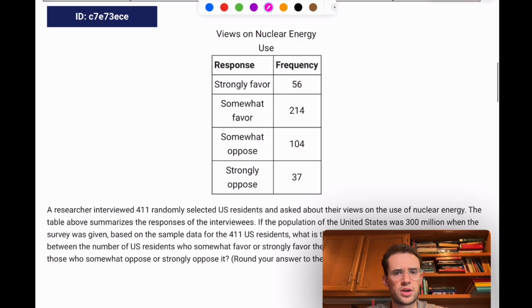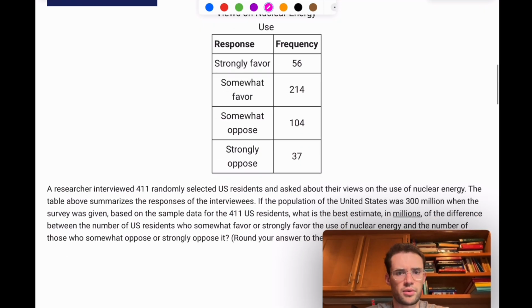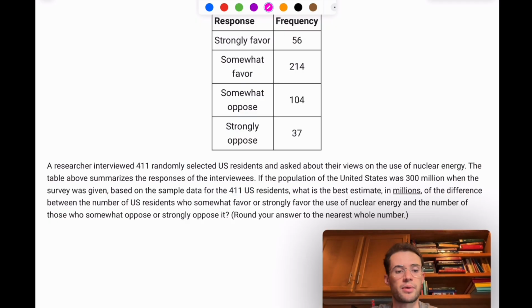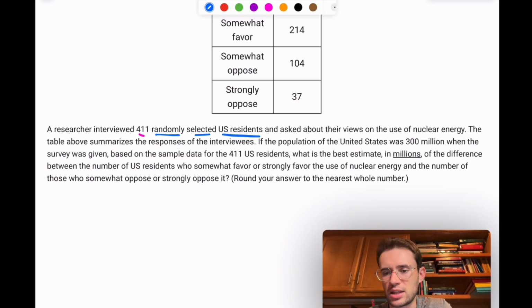Another table here, views on nuclear energy use. Basically how in favor of them people are, and the frequency of respondents who answered that when asked. So it says, a researcher interviewed 411 randomly selected US residents and asked about their views on the use of nuclear energy. The table above summarizes the responses of the interviewees. If the population of the United States was 300 million, it's more like 340 million, I think now, maybe getting closer to 350 million, when the survey was given, based on the sample data for the 411 US residents, what is the